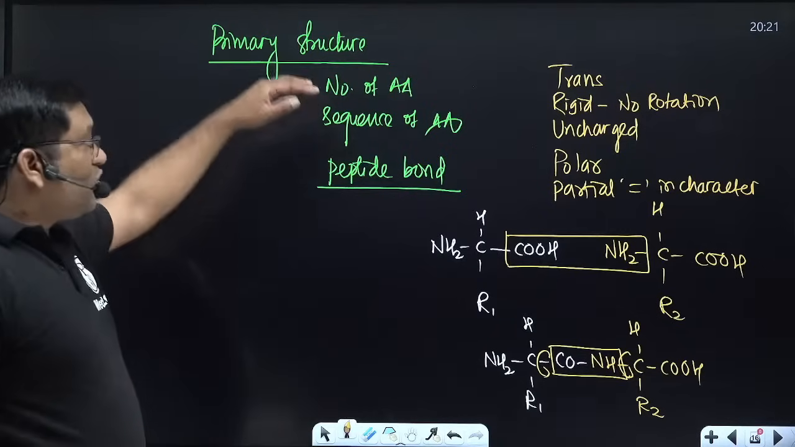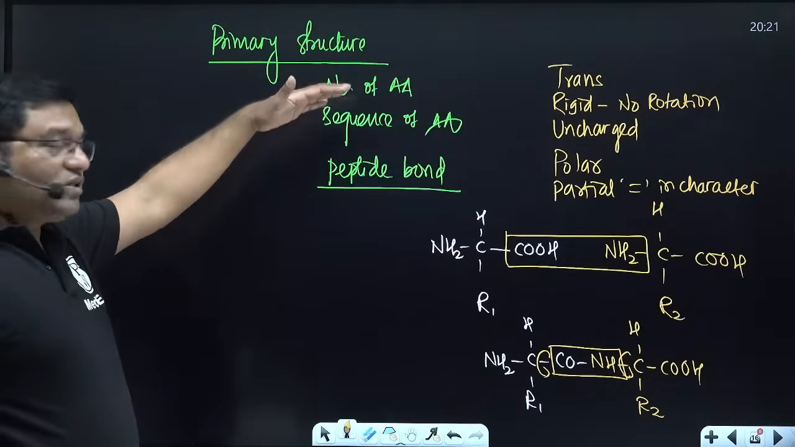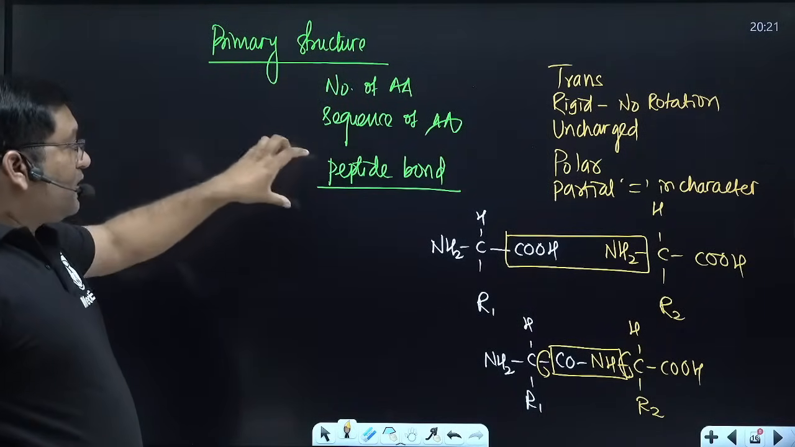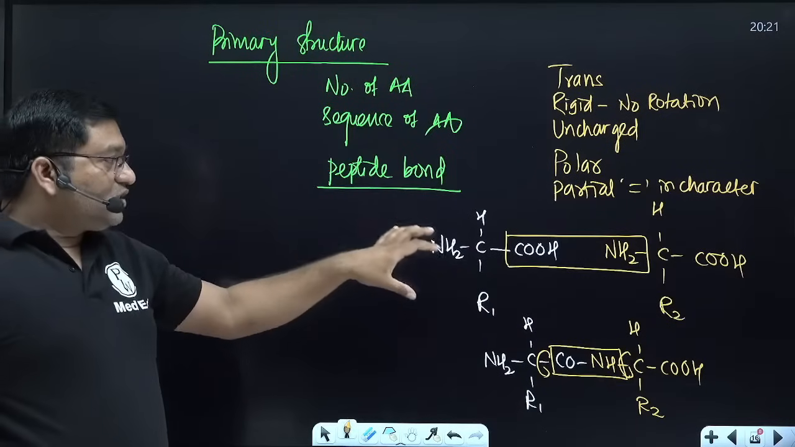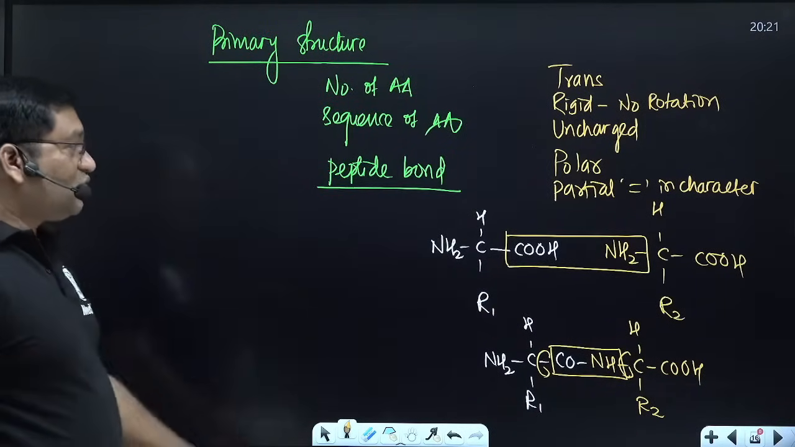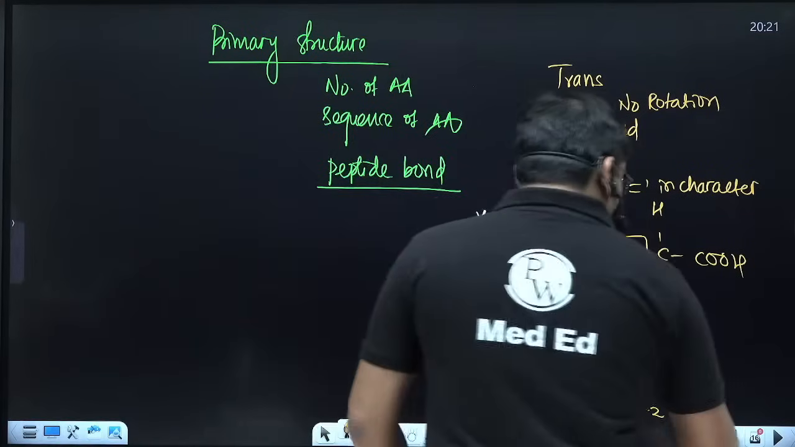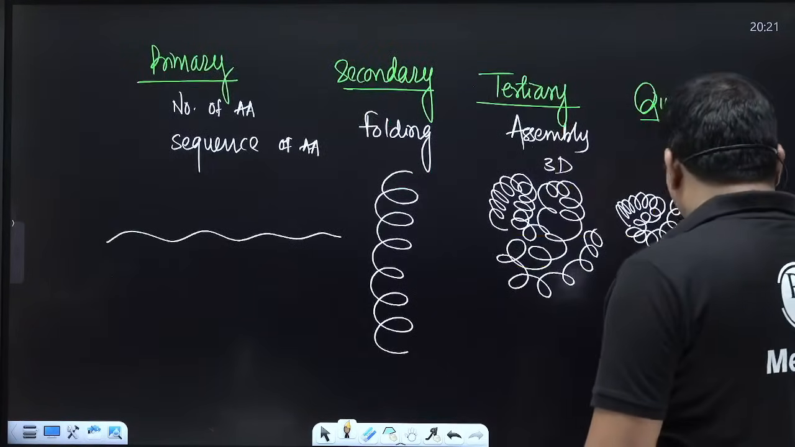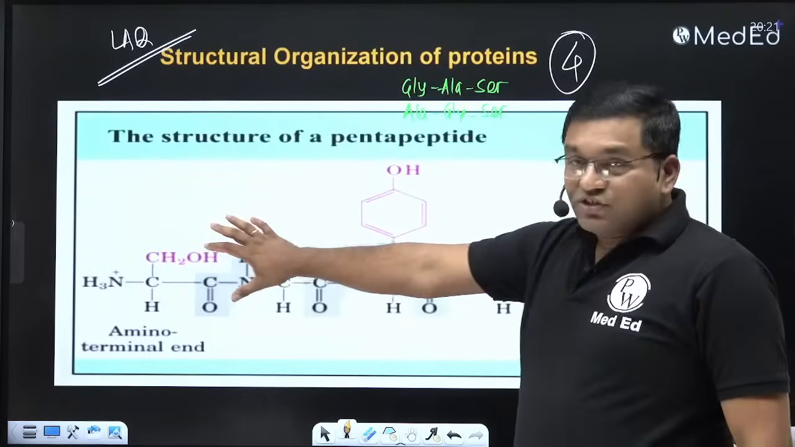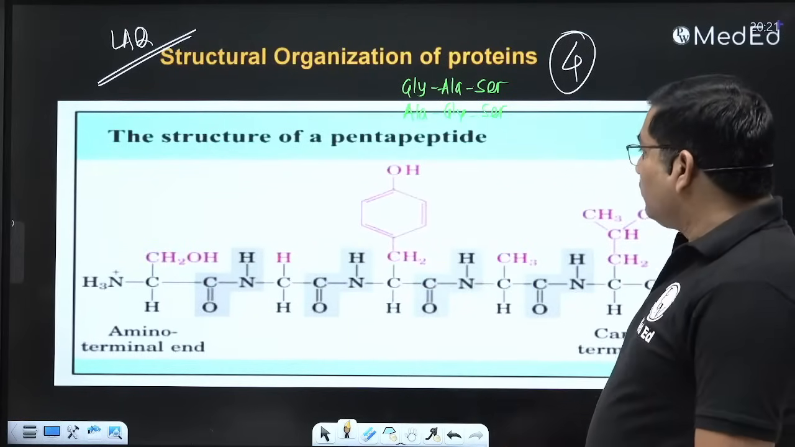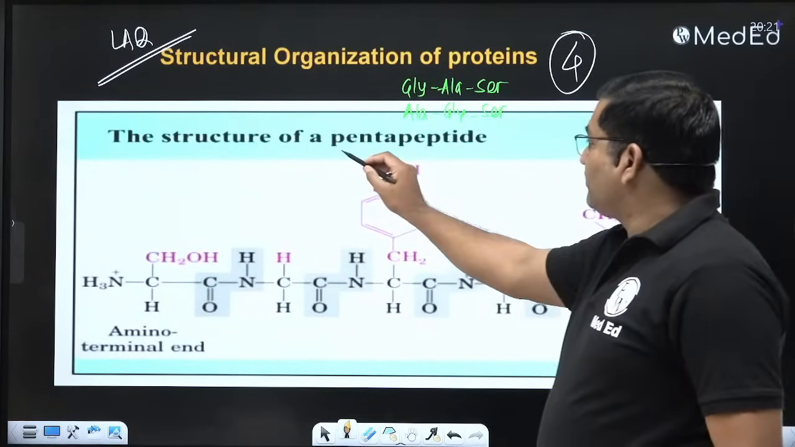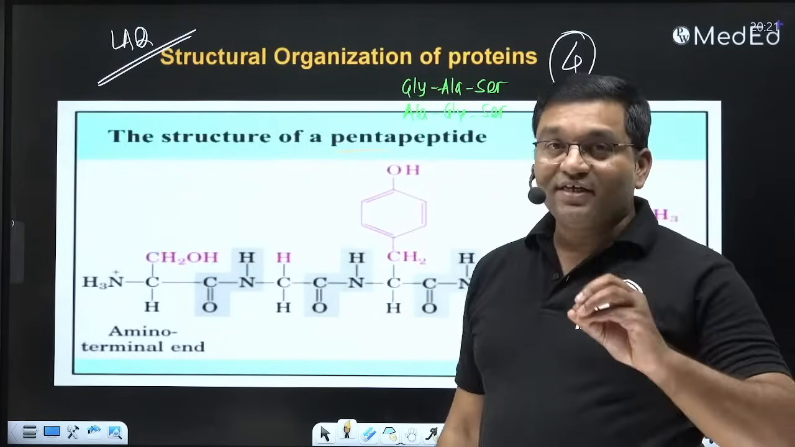So the number of amino acids and sequence of amino acids are important in the primary structure. The peptide bond is important in the primary structure. Now how are they named? See, this is the structure of a pentapeptide having 5 amino acids. Penta means 5 amino acids, not peptide linkages.